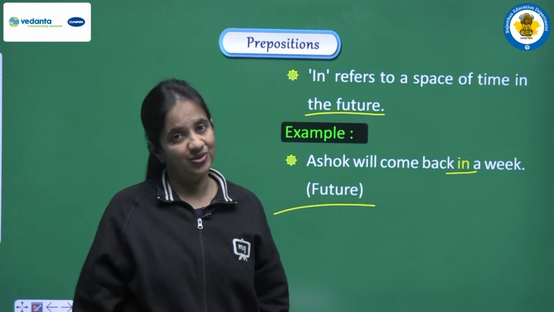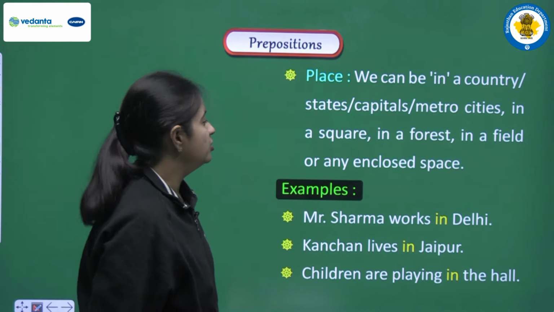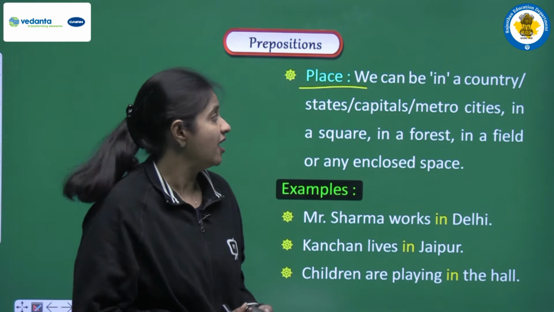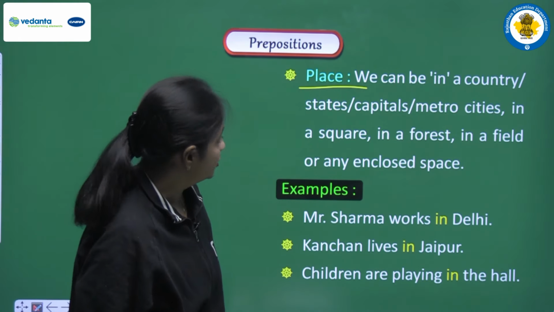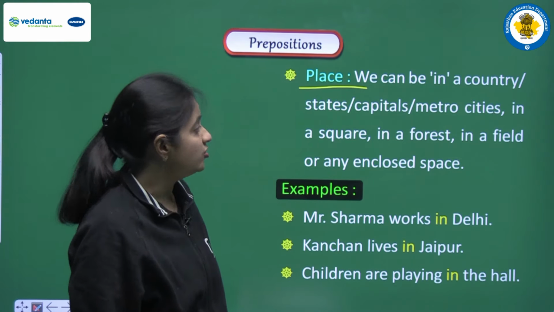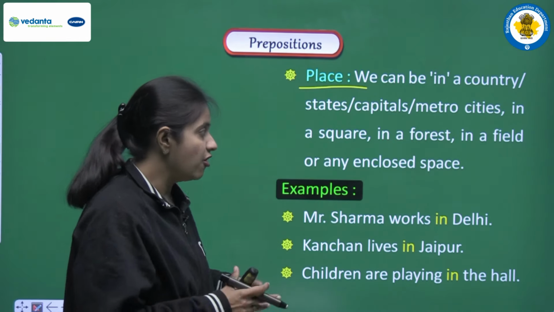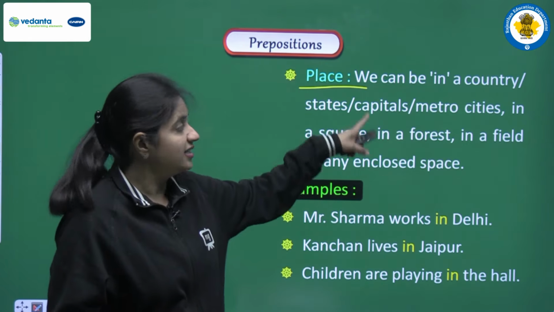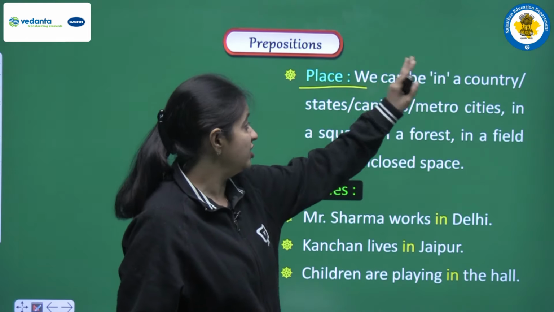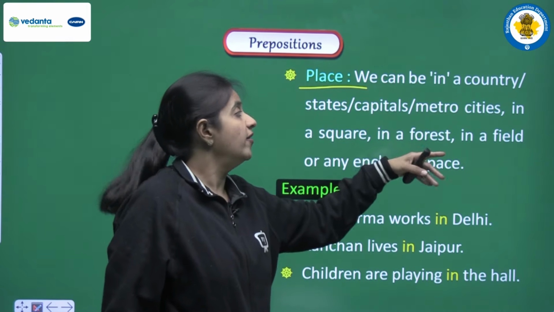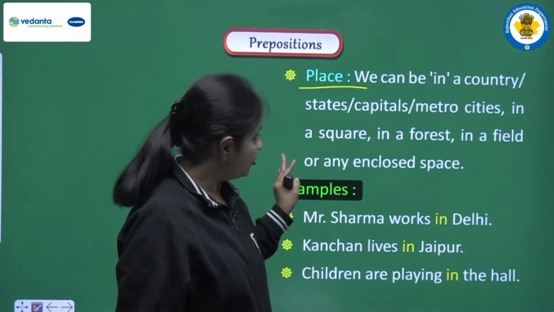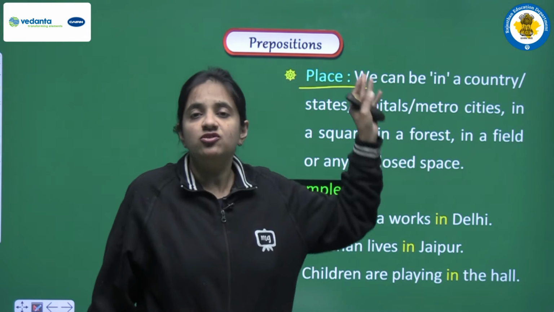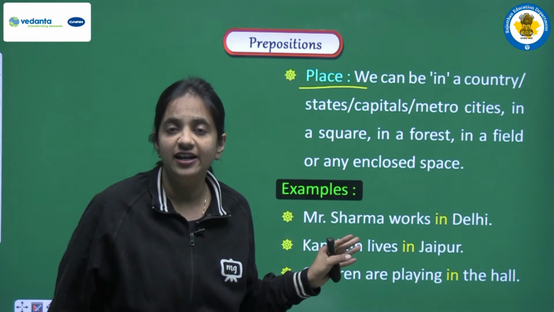Okay. Next use we have here, yes, in is also used to show place. How? We can be in a country, states, capitals, metro cities, in a square, in a forest, in a field, or any enclosed space. So all these are places. If you are talking about any country, state, capital, or any metro city, or if you are talking about some square, forest, field, any enclosed space, all these things are related with place.